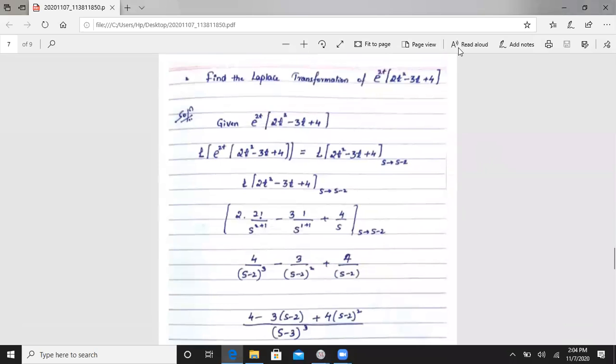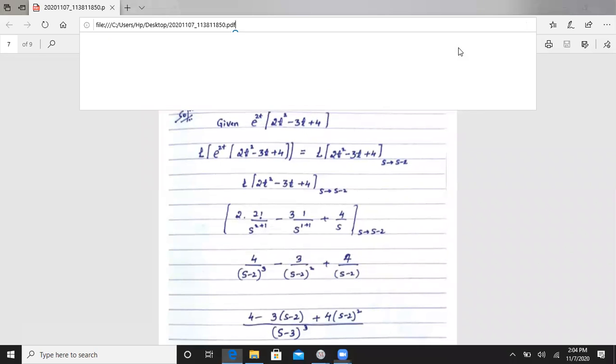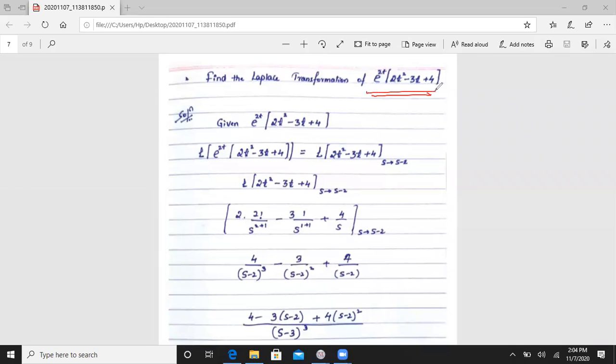Next one is find the Laplace transformation of e to the power 2t into 2t square minus 3t plus 4. So this one is also the same as here. Instead of writing e to the power at, we will take s minus a. That means s tends to s minus a, and here our value is s tends to s minus 2.